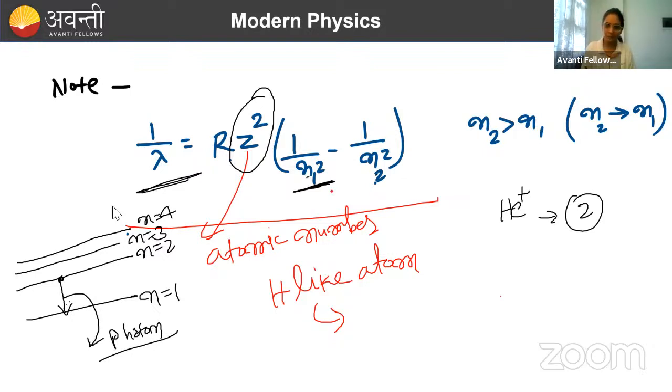N2 is the higher energy state and n1 is lower energy state. Done. So if it is going from 2 to 1, then here n2 का value 2 होगा, n1 का value 1 होगा. If it is transitioning from 4 to 1 or 4 to 2 suppose, so n2 will be 4 and n1 will be 2. So we need to look at the transition. N is orbital number, yes.